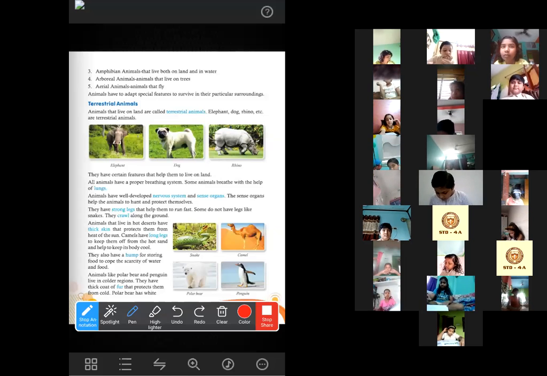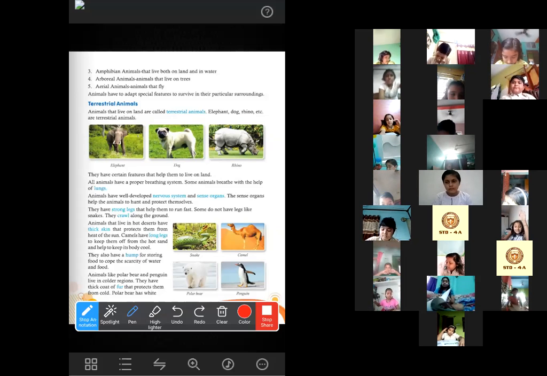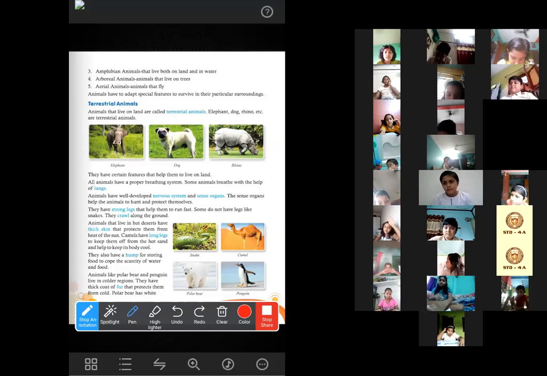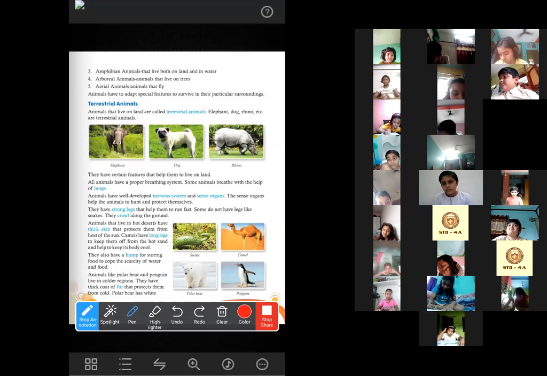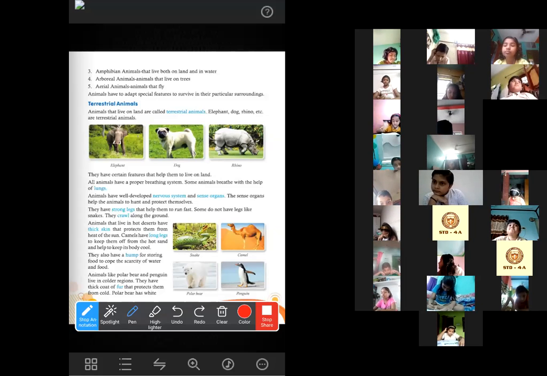Okay, now another feature of camel. Who can tell me? Afrina Khatun. Afrina, you unmute your device. Yes, tell me another feature of camel that helps them to survive in deserts.